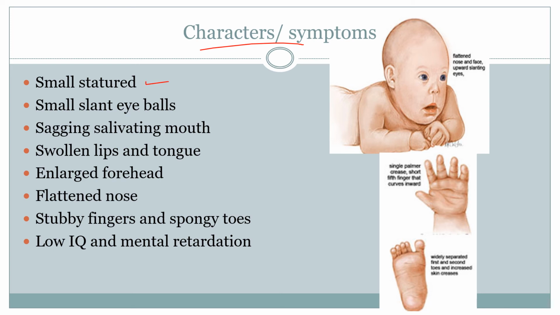They have small and slant eyeballs like Mongolian eyes, and a sagging and salivating mouth can be seen, and swollen lips and tongue, usually a protruding tongue, and enlarged forehead, flattened nose, stubby fingers, spongy toes, and low intelligence quotient and mental retardation.